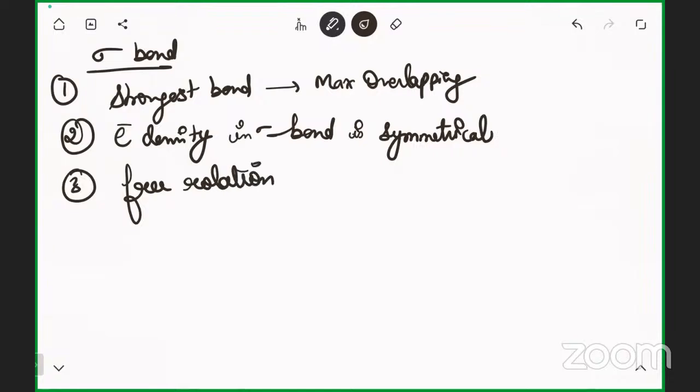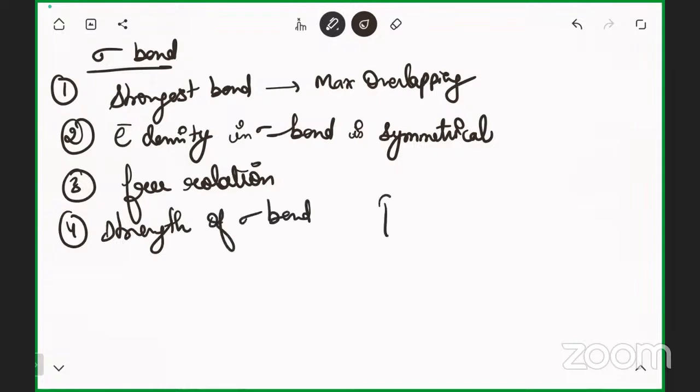If I talk about the sigma bond, both the atoms can rotate on their internuclear axis easily. Fourth one, strength. If I talk about the strength of sigma bond, PP is having the maximum strength, then SP, then SS.